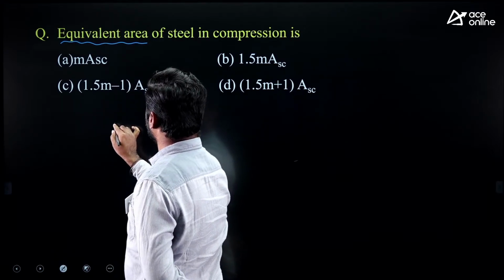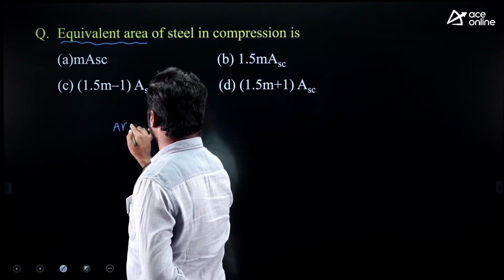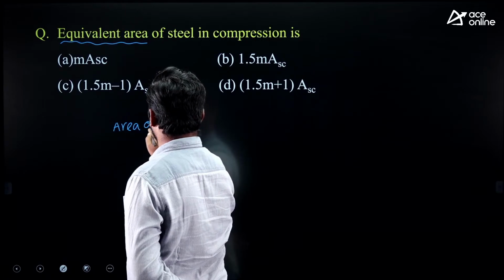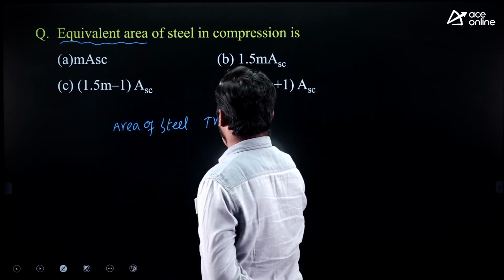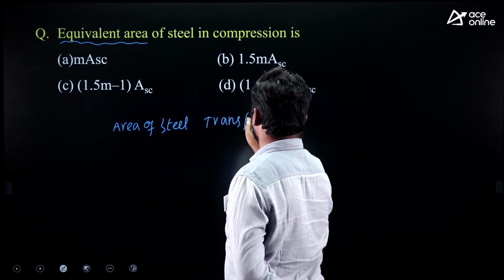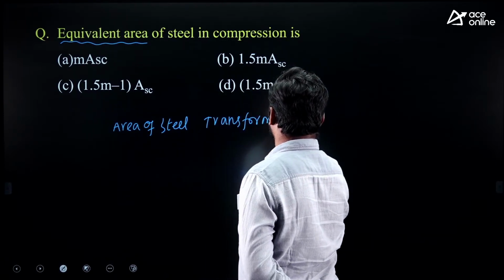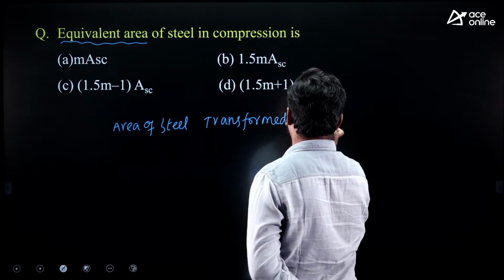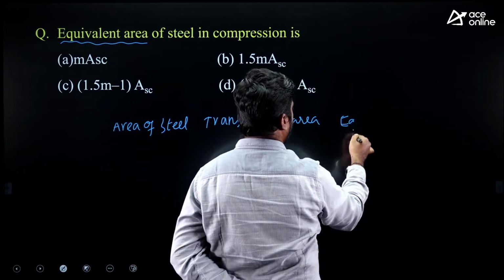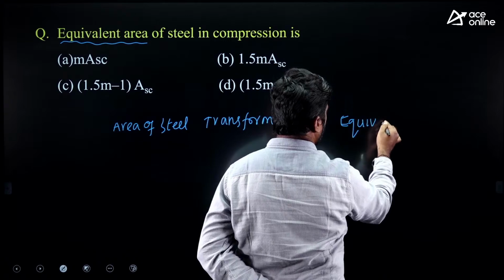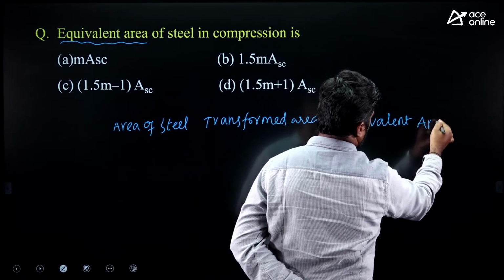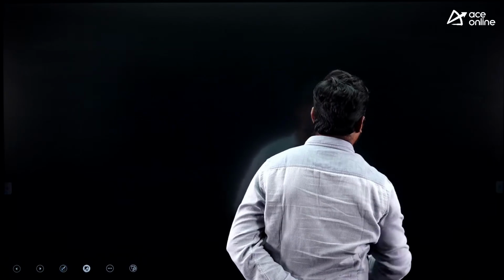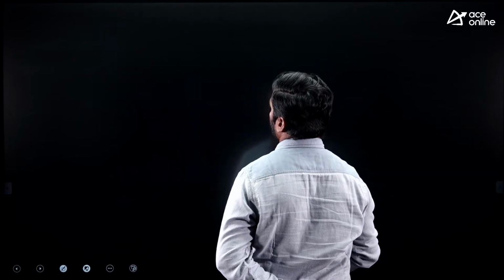Let me give you here area of steel, transformed area, and equivalent area.